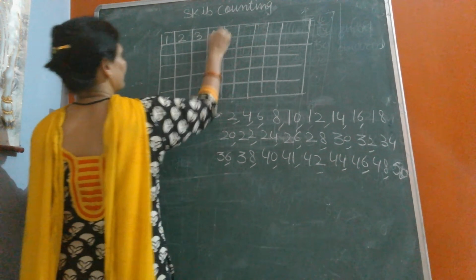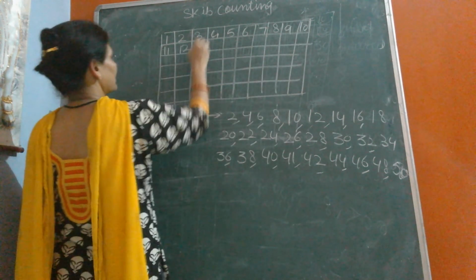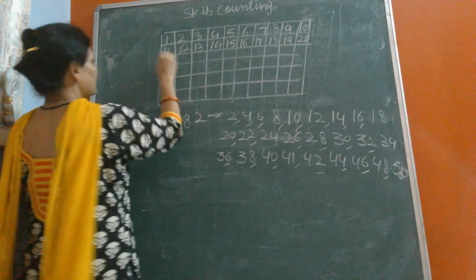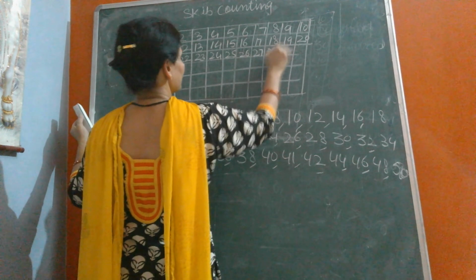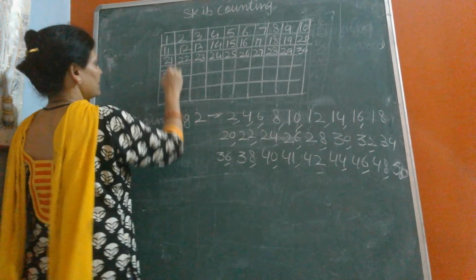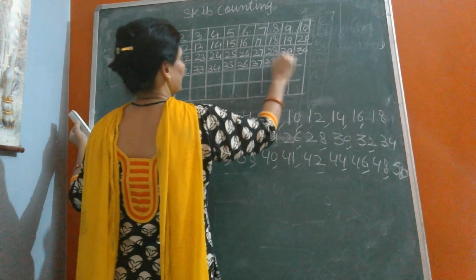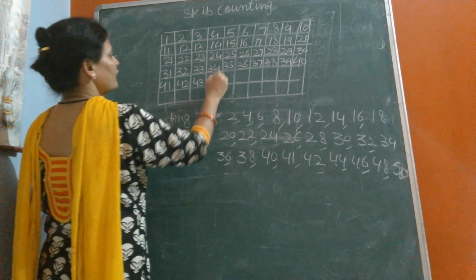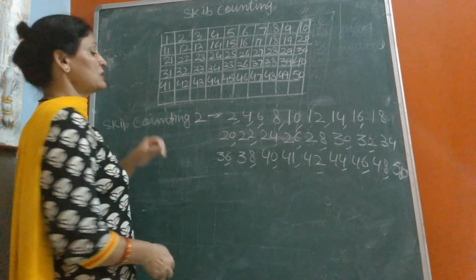1, 2, 3, 4, 5, 6, 7, 8, 9 and 10, 11, 12, 13, 14, 15, 16, 17, 18, 19 and 20, 21, 22, 23, 24, 25, 26, 27, 28, 29, 30. 31, 32, 33, 34, 35, 36, 37, 38, 39 and 40. 41, 42, 43, 44, 45, 46, 47, 48, 49 and 50.